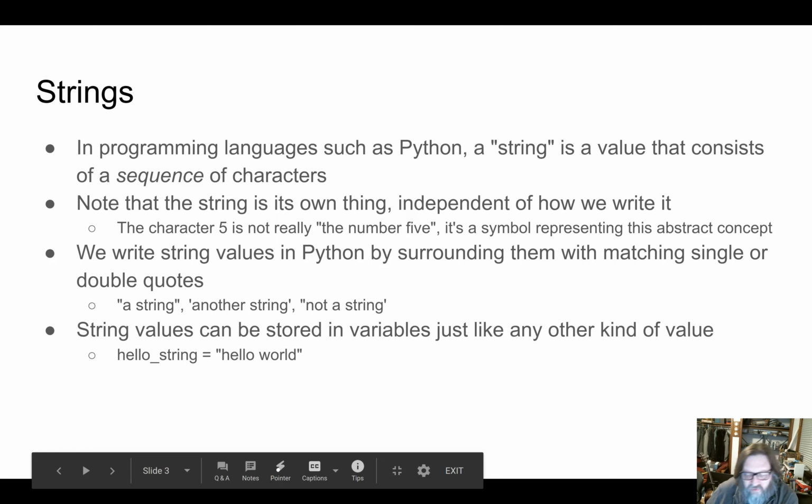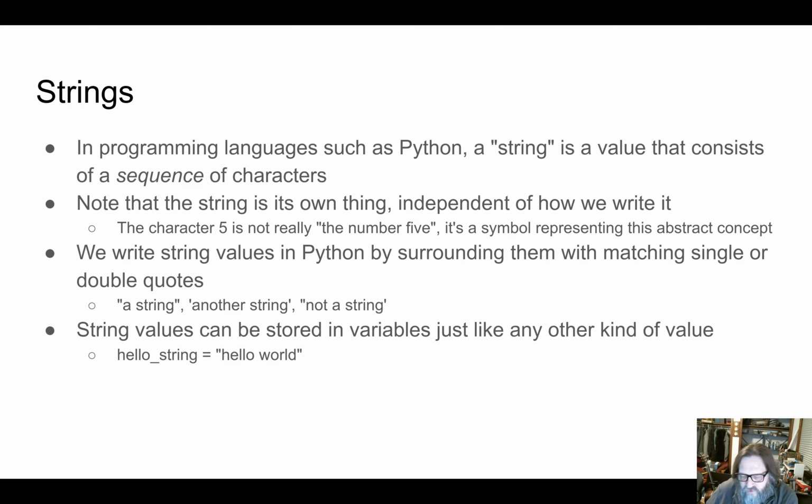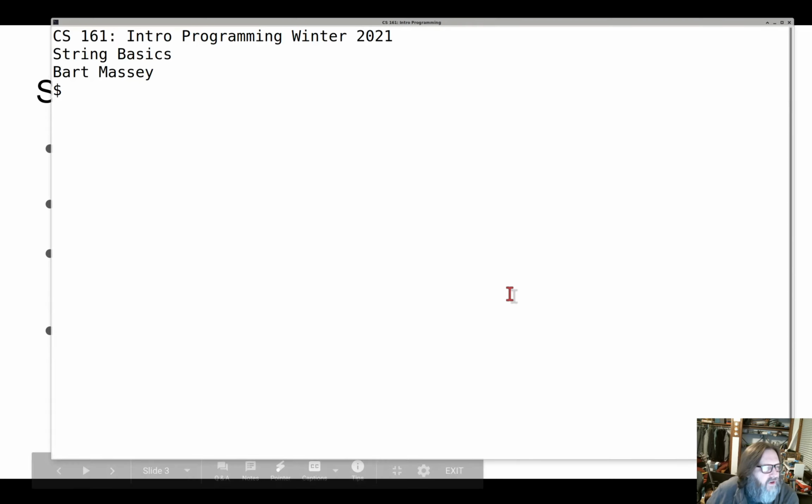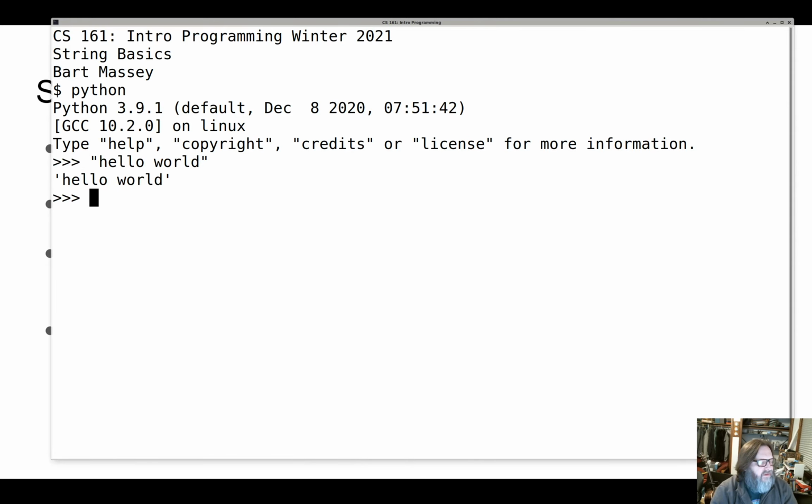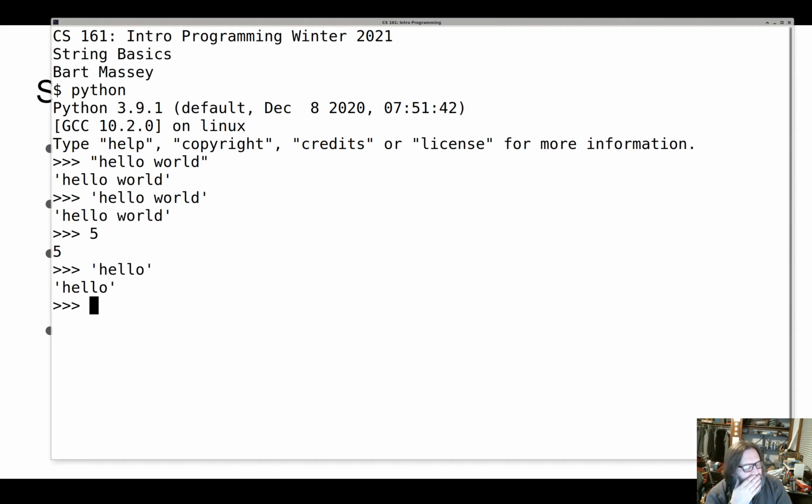You can do anything with them you can do with a Python value. So if we start up Python and we say, well, is this a string? "Hello world." Yes, it is. And notice that Python chooses to use different quotes than we did. Python likes the single quotes. I like the double quotes, whatever. The point is that's just a value. Just like if I type 5, it echoes 5 back. If I type "hello", it echoes the string hello back. That's a string.